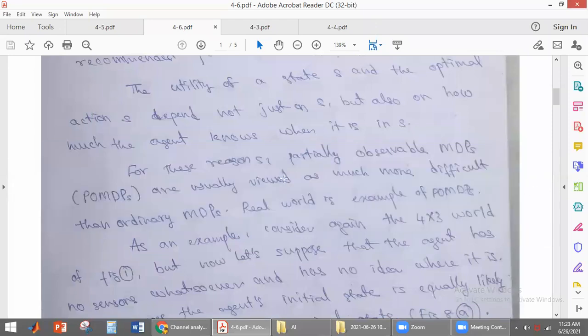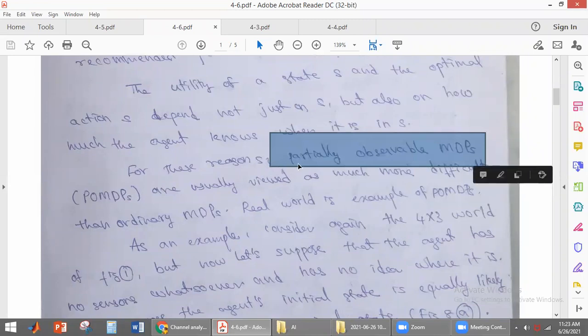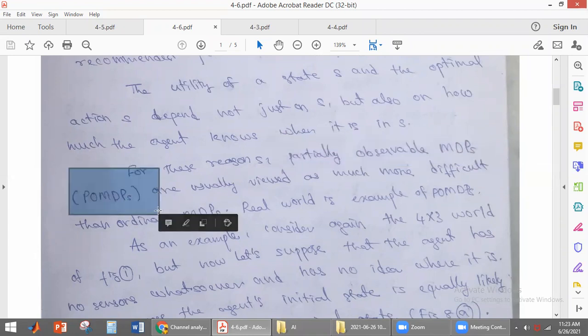That is why this type of agent is called a partially observable MDP, or POMDP. That is nothing but partially observable MDPs.